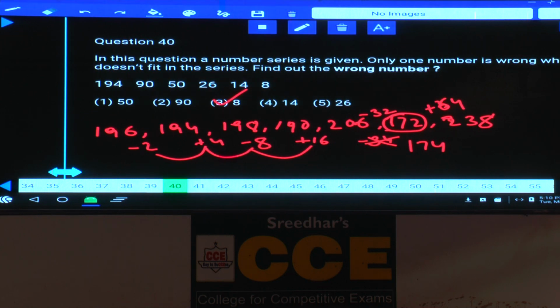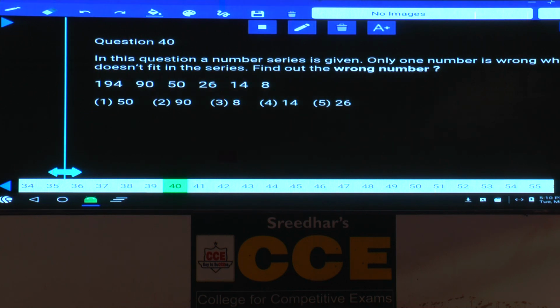Then question number 40. Now in this 40, the numbers are in decreasing order, and so we need to start in the reverse order. 8 and 14 can be written as 8 into 2, 16 minus 2 is 14, and 14 into 2, 28 minus 2, 26, 26 into 2, 52 minus 2, 50, and 50 into 2, 100 minus 2, 98 should be the number. In the place of 98, as given 90, that is the wrong number. 98 into 2, 196 minus 2, 194. That is choice 2. Clear now?